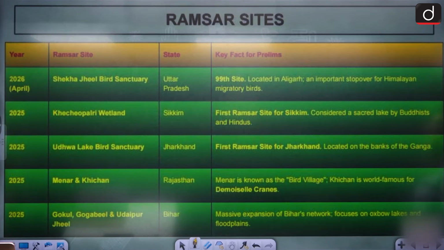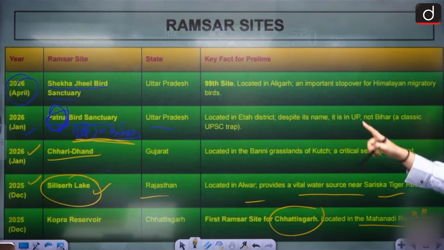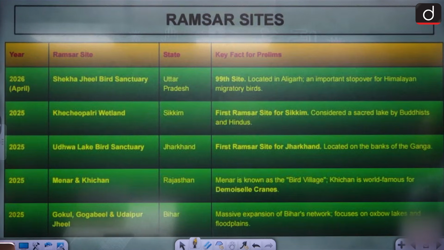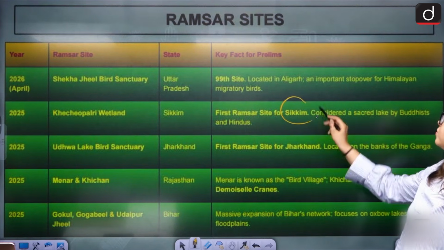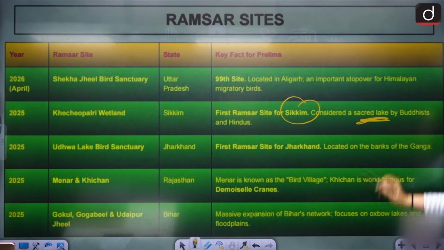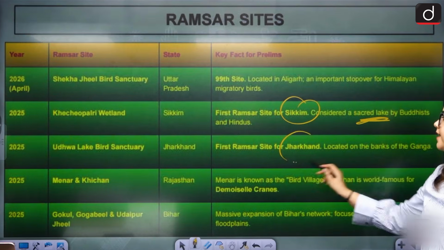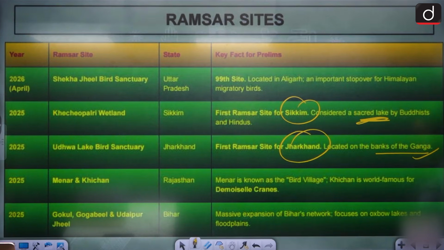Okay. Then we have Shekha Jheel Bird Sanctuary, UP, the 99th site. This we have done. Then we have one in Sikkim, the first Ramsar site of Sikkim as well. This is a sacred lake. Then the next one we have is Udhwa Lake Bird Sanctuary, Jharkhand, the first Ramsar site of Jharkhand as well, on the banks of Ganga. Menar and Khinchan in Rajasthan.